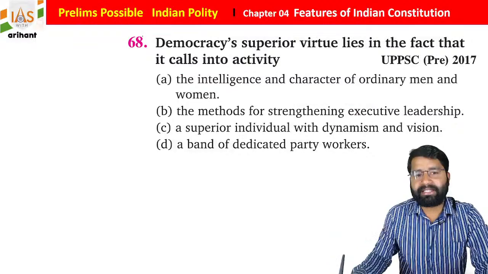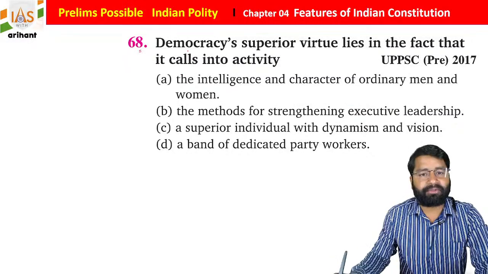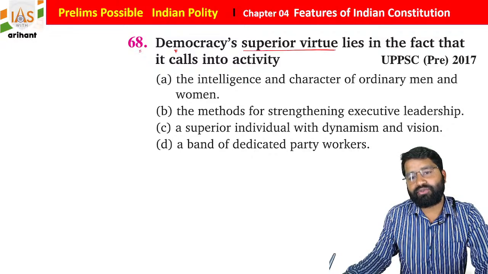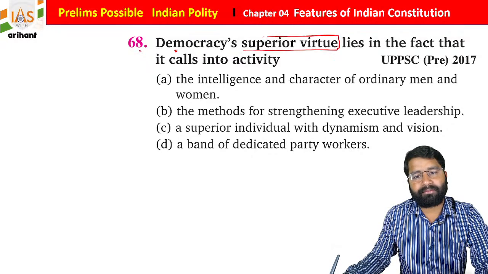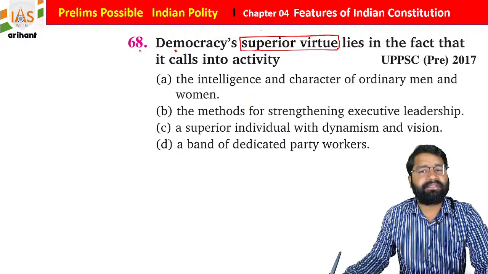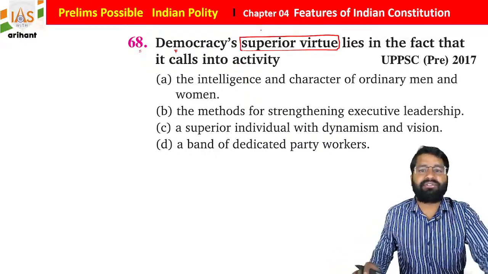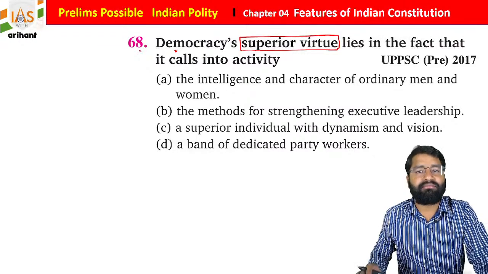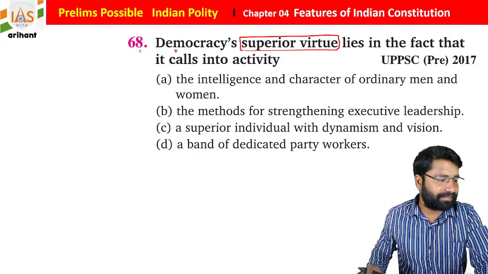Now see the next question, question number 68. Democracy's superior virtue. Very important. Okay, and there's a tagline also for it: the virtue of character. So you can correlate with the same also.